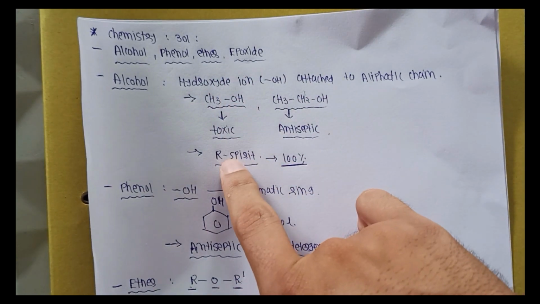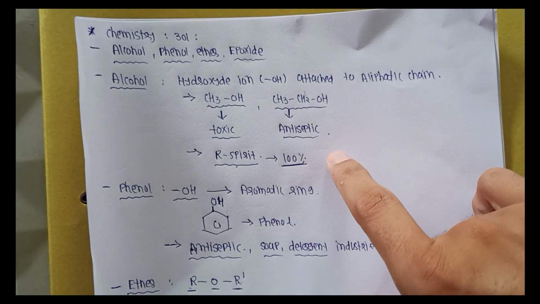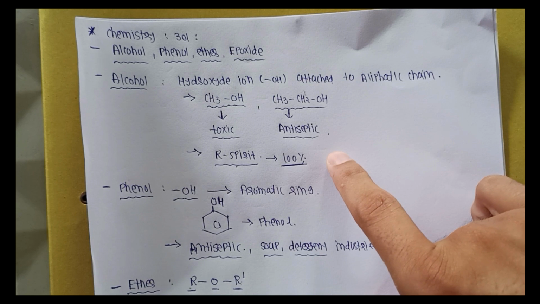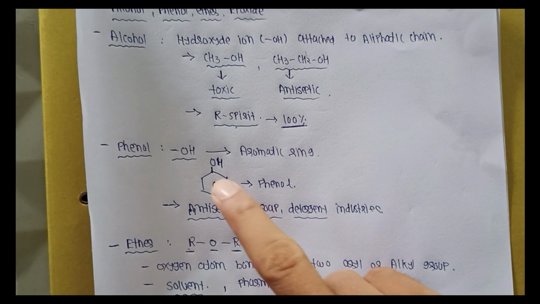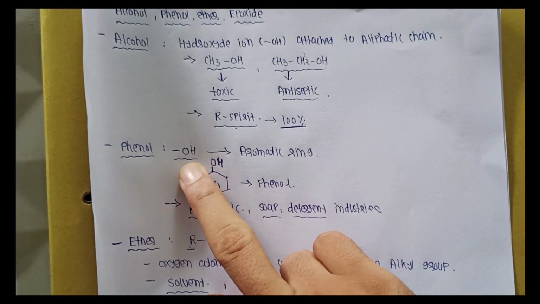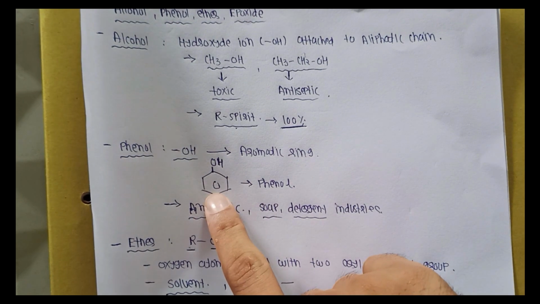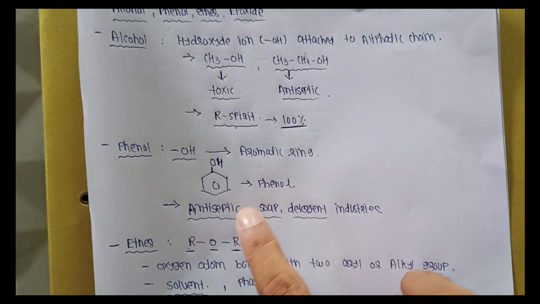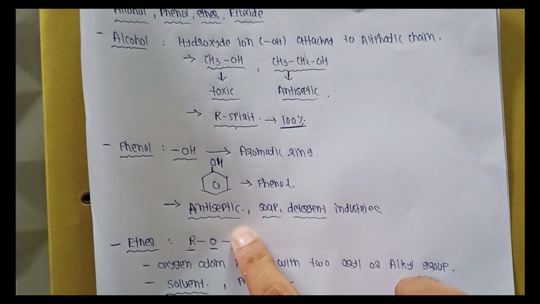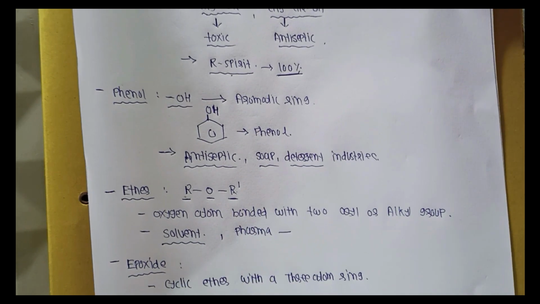Generally methanol is toxic. Ethanol is used as an antiseptic. Nowadays ethanol at 75% or 95% is used in sanitizing. The second one is phenol. Phenol means the OH, hydroxyl group, is attached to an aromatic ring. Here the benzene ring attached to the OH group, where the benzene ring is the aromatic ring. This type of structure is called phenol. Generally phenol is an antiseptic, also used in medicine, soap and detergent industry.